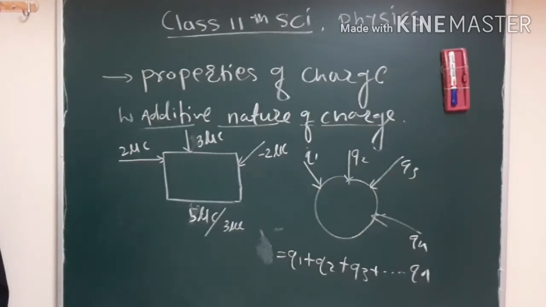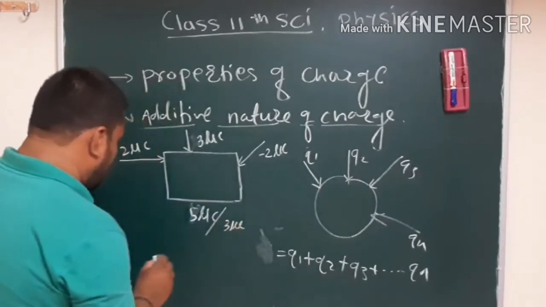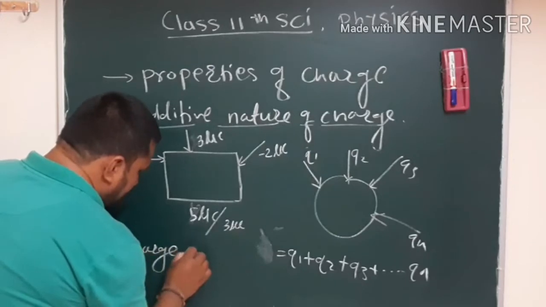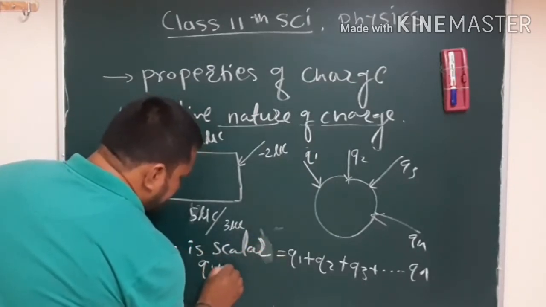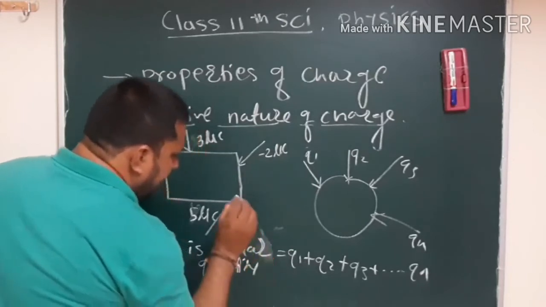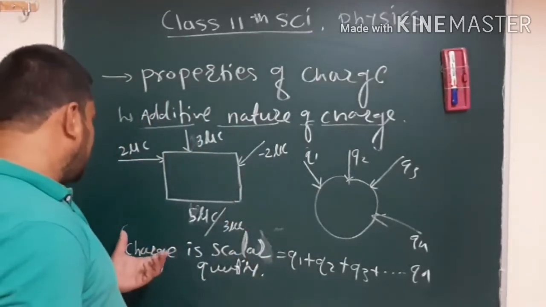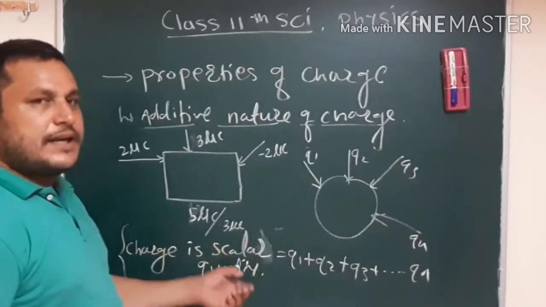So here charge is a scalar quantity. You must know this concept: charge is a scalar quantity.